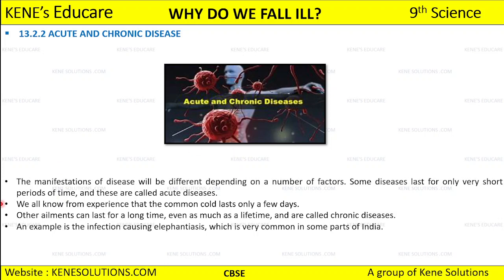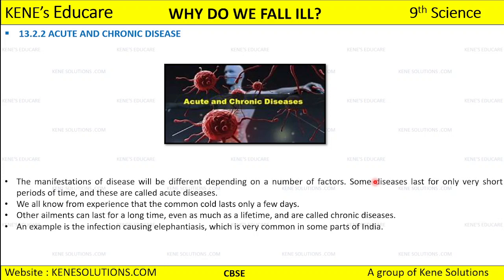Okay, now see, the manifestations of diseases will be different. Why? Because it depends on many different factors. What did I say? Manifestation of disease is going to be different because it depends on a number of factors. So some of the diseases are such that they are going to last only for a short period of time, and this type of disease we call acute disease.